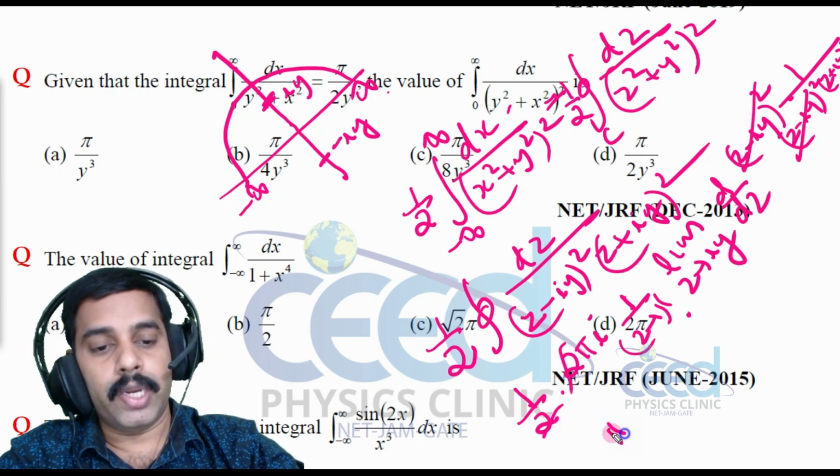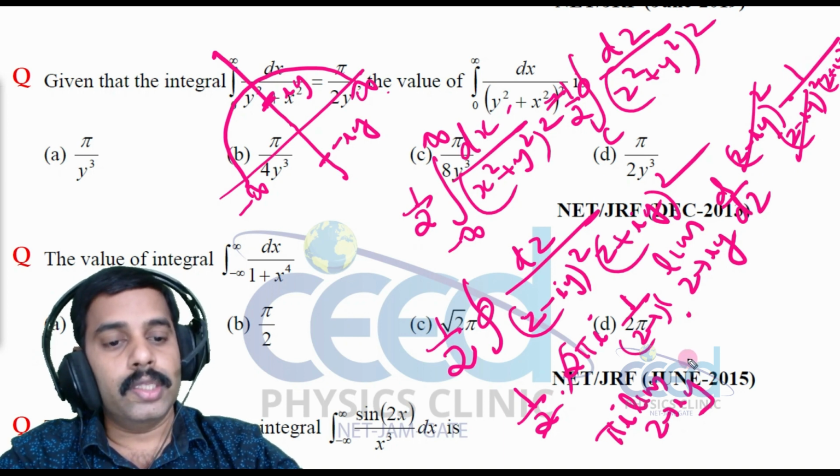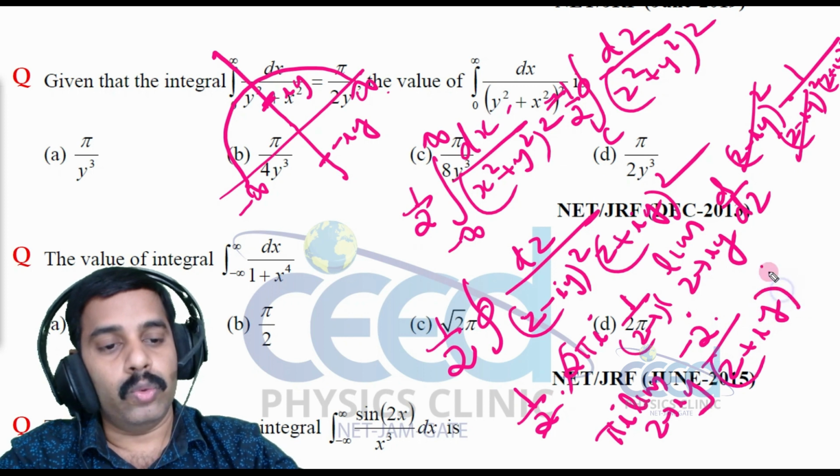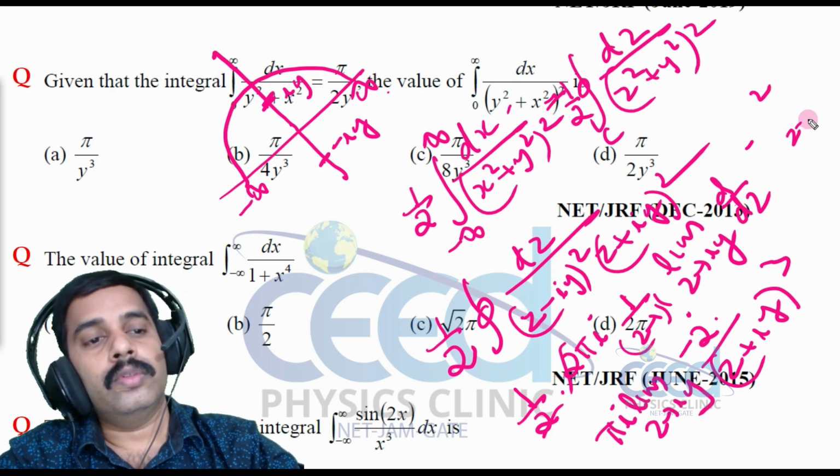What is remaining? Pi i into limit as z tends to iy of d by dz of 1 by z plus iy whole square. On differentiation we have minus 2 divided by z plus iy the whole cube. Now we can substitute the limit. So let me erase this.